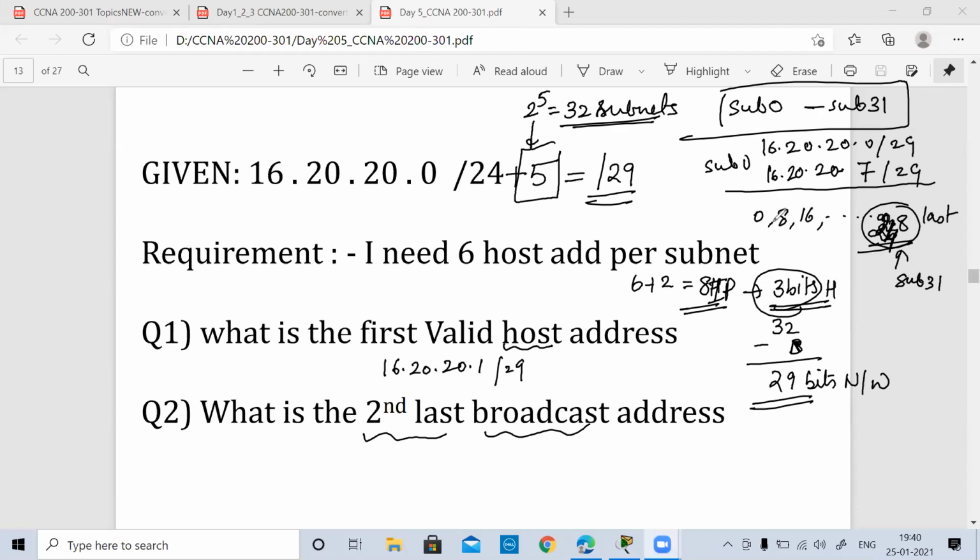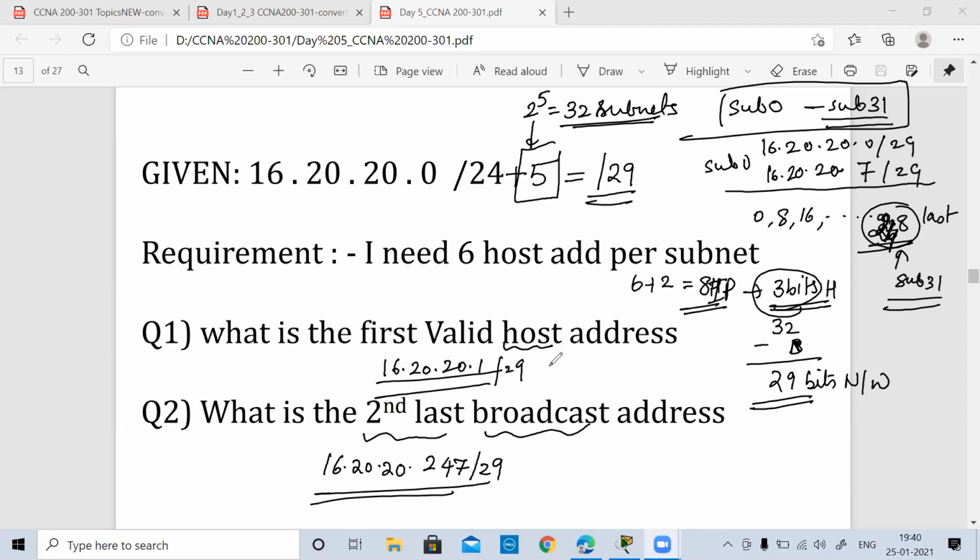So it's coming out to be 16.20.20.247, because if 248 is the network address of subnet number 31, which is the last subnet, then the previous one has to be 247. So the answer for this is 16.20.20.247/29.